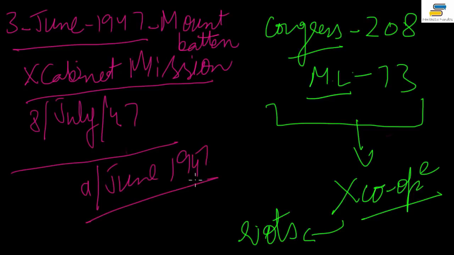This was the date when the Assembly met, where obviously Muslim League did not participate. Muslim League said we did not cooperate with the Congress, right? So it reassembled after the division, right?